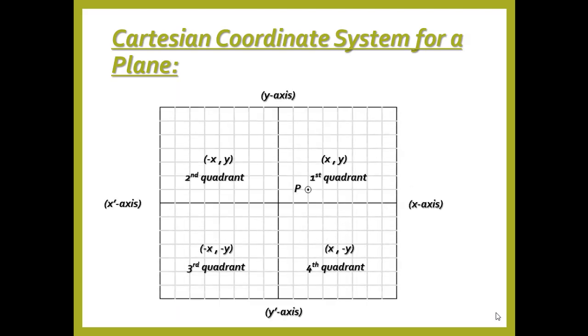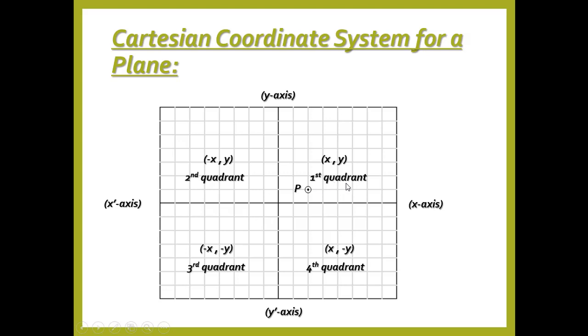As we see, we have a graph which is divided into 4 equal parts by drawing these two axes. The vertical axis is known as the y-axis and the horizontal axis is known as the x-axis. The upper part of the y-axis records the positive readings, so it is known as the positive y-axis, and the lower part records the negative readings, so it is known as the negative y-axis. Similarly, the right hand side of the x-axis records the positive readings, so it is known as the positive x-axis, and the left hand side of the x-axis records the negative readings, so it is known as the negative x-axis.